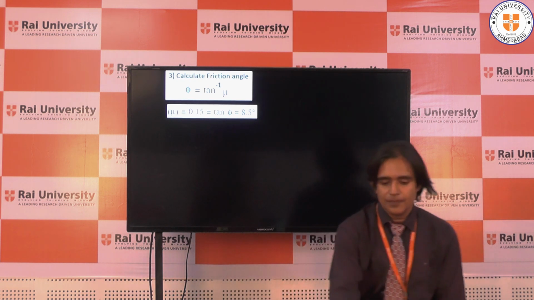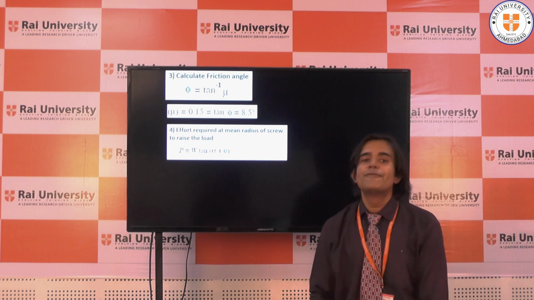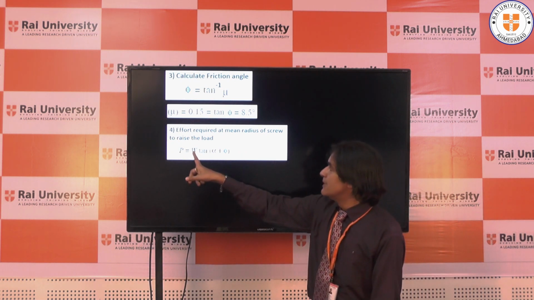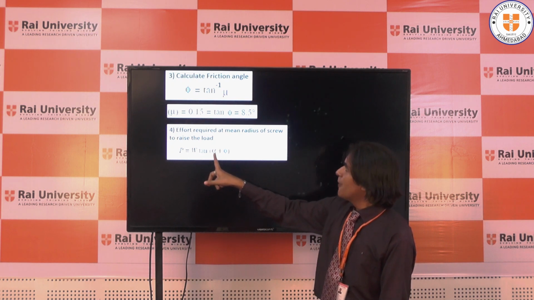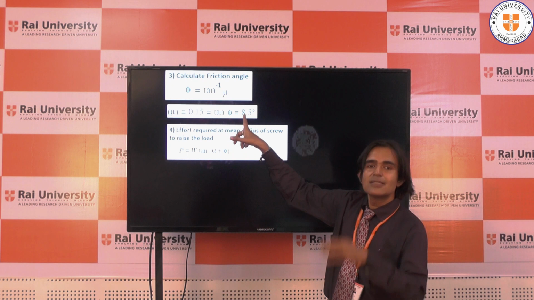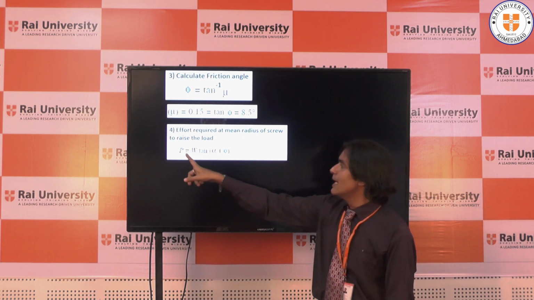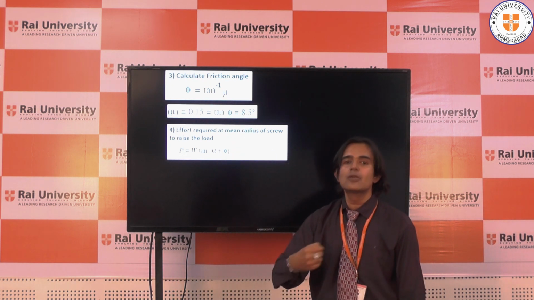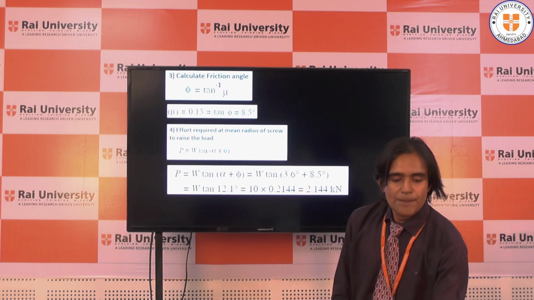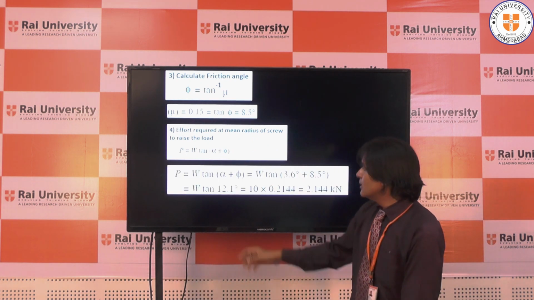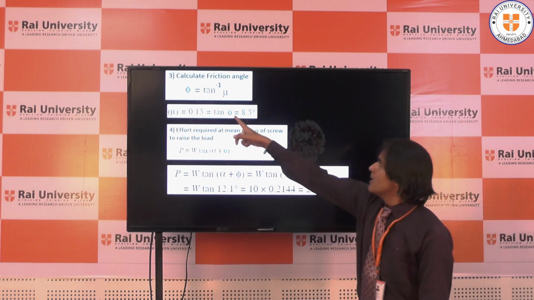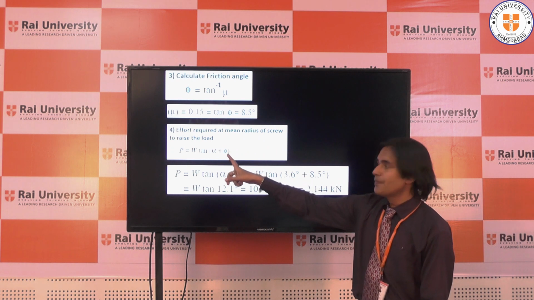The next thing is the effort required, right? Because ultimately I have W with me, alpha I found out and phi is found out here. So I just have to put down the values. I will get the effort, how much effort is required so I can raise the load. So you can see here alpha was 3.6 degrees, phi is nothing but 8.5.